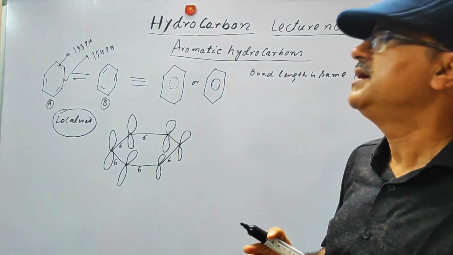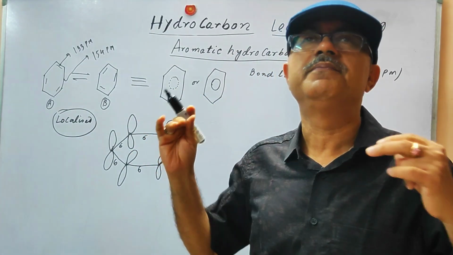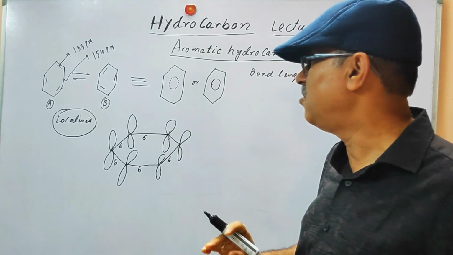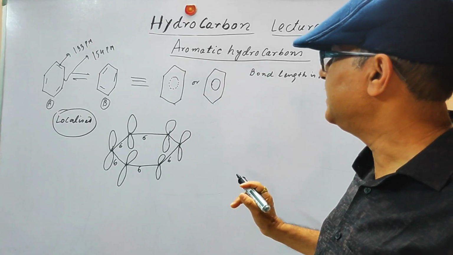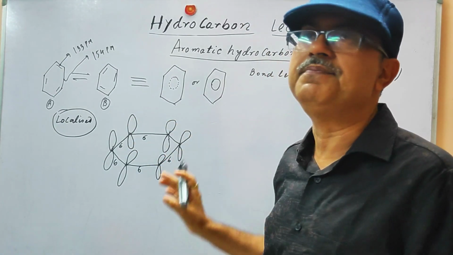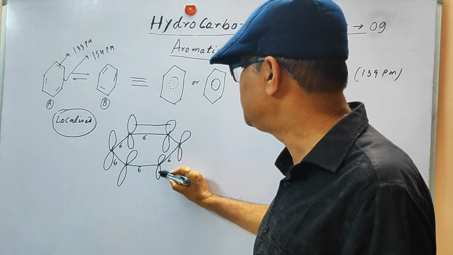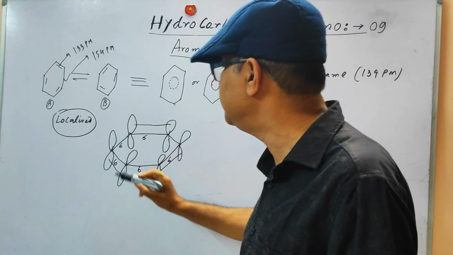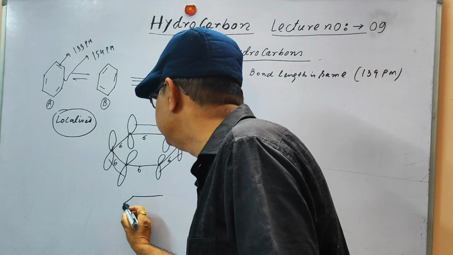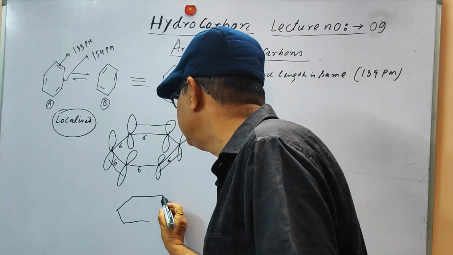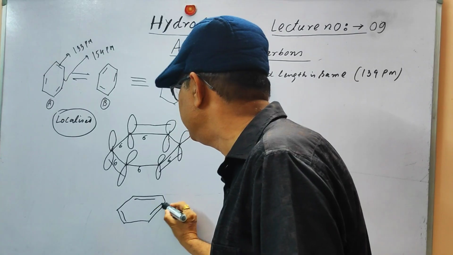How will they make a pi bond? Now they will overlap laterally. Here the overlapping is done end to end, but here it is lateral. So in what ways can they overlap? In one way, these two will overlap this way, and these two will overlap this way. So this will form this structure. Here a double bond, and here a double bond.